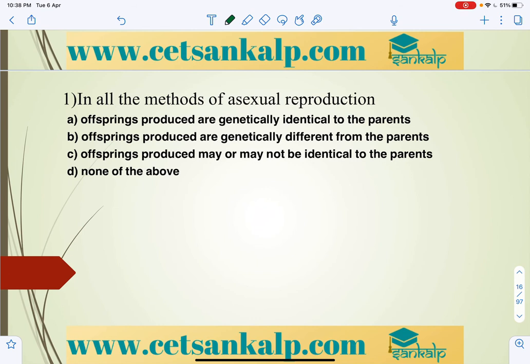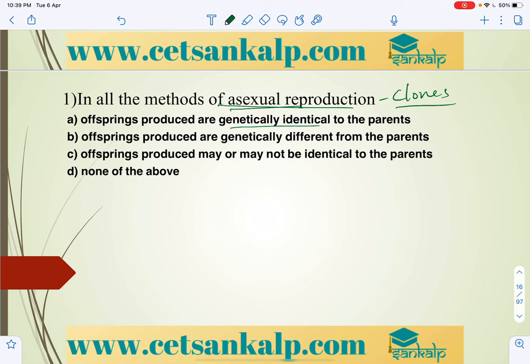In all the methods of asexual reproduction, offspring produced are genetically identical. Whenever an organism reproduces through asexual reproduction, there are no variations, and such organisms or individuals are called clones.